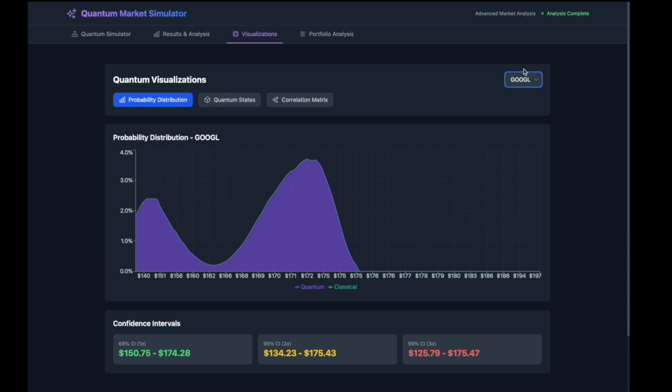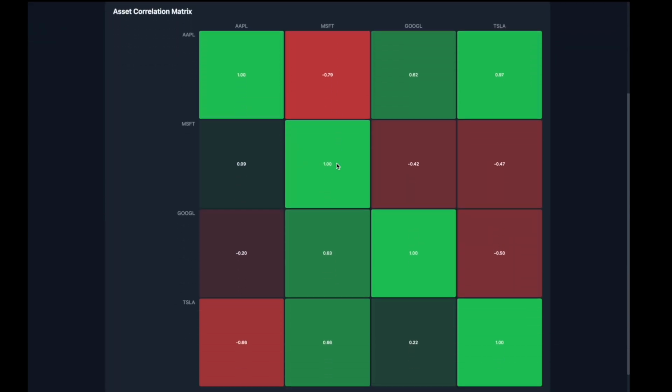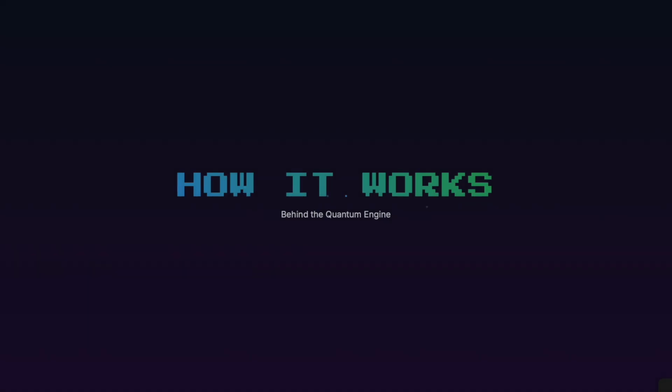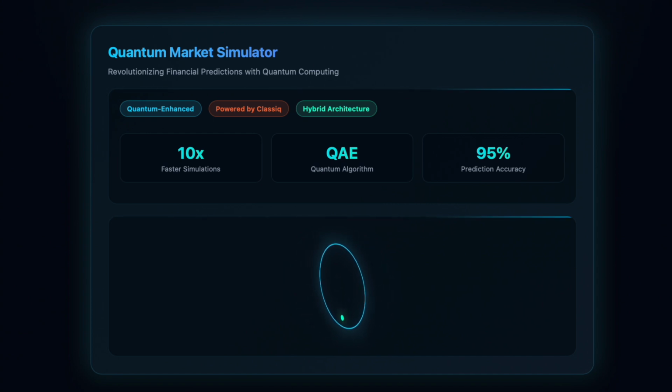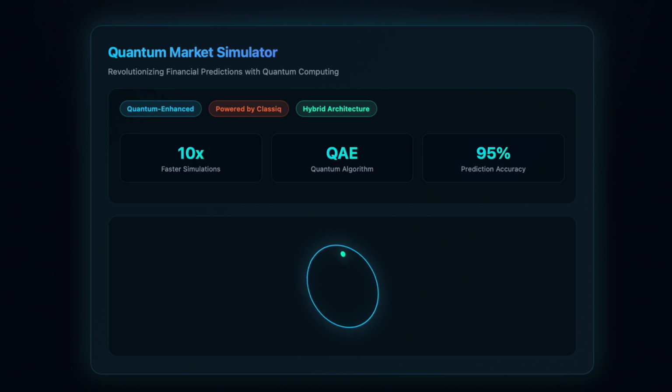And then again, here's the probability distribution for all the respective stocks. Now let's take a look and see how it works behind the quantum engine. Welcome to the Quantum Market Simulator, where quantum computing meets financial prediction through ClassIQ's powerful platform.